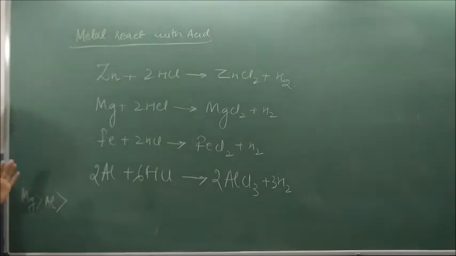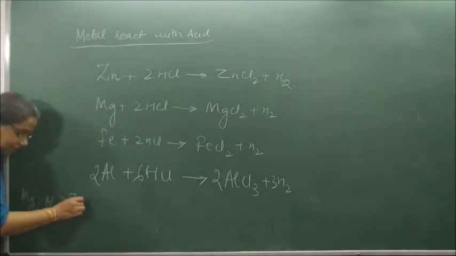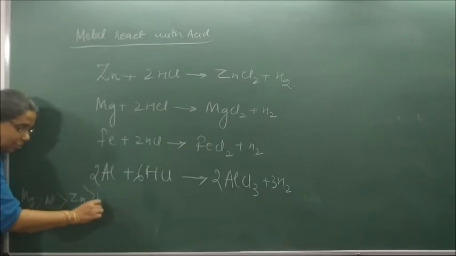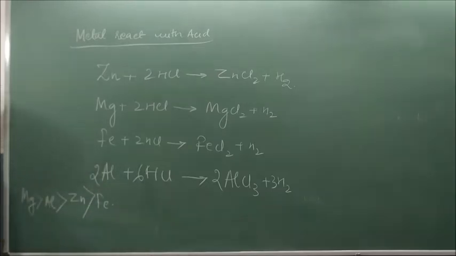So now, as I said, aluminium, zinc, iron, which comes first? Zinc and iron, which comes first? Zinc. So the reactivity is zinc and then iron. Understood? After writing, please write the order: magnesium, aluminium, zinc and iron.